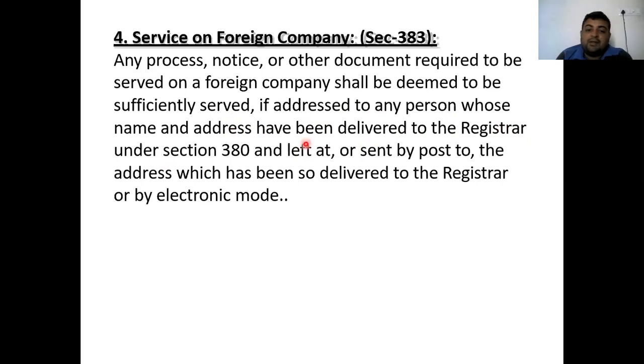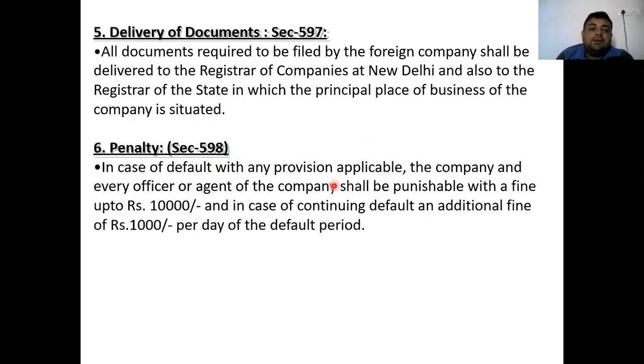So if it has been given and left at, or sent by post to, the address which has to be delivered to the registrar by the electronic mode. So either a notice or any document can be sent by the ROC either by post or by the electronic mode. Both are acceptable.